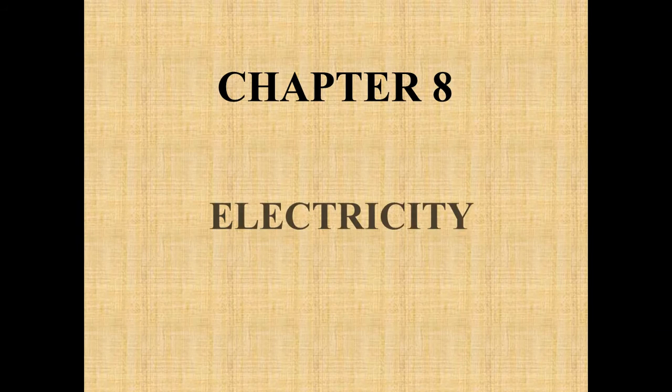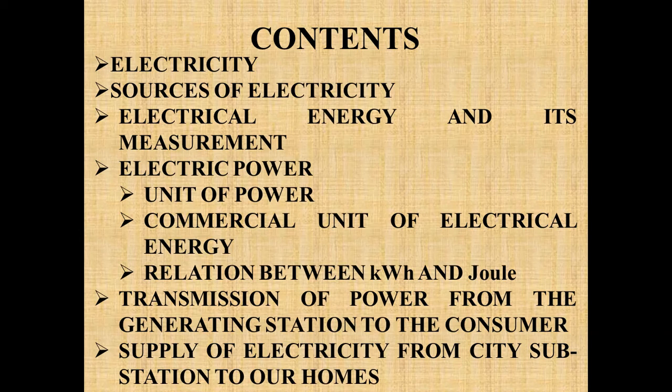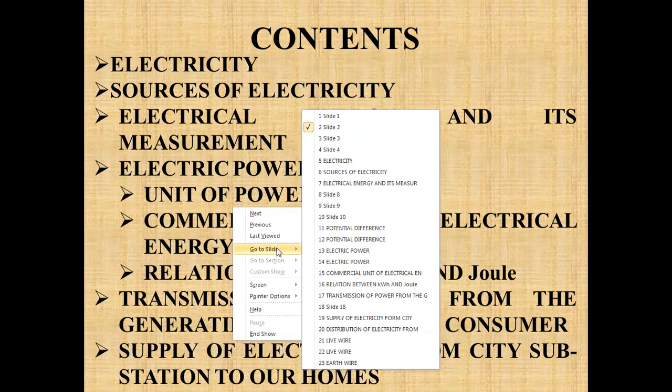So today we will start with the new chapter 8, electricity. These are the contents that we are going to discuss today: electricity, a few sources of electricity, electrical energy and its measurement, electrical power, SI unit of power, commercial unit of electrical energy, relation between kilowatt hour and joule, transmission of the power from the generating station to the consumer, and supply of electricity from city substation to our station. So these contents we will discuss. Let's start with the discussion.